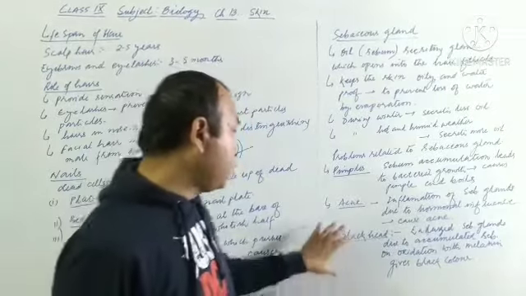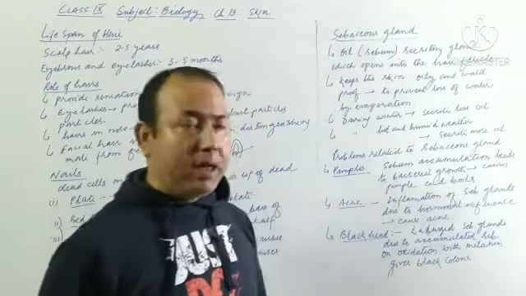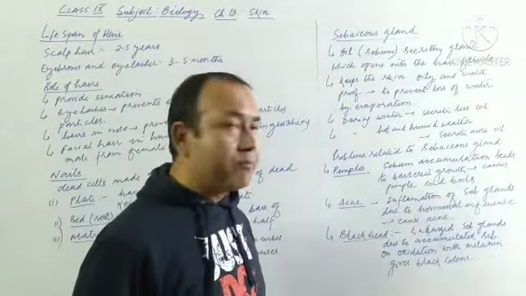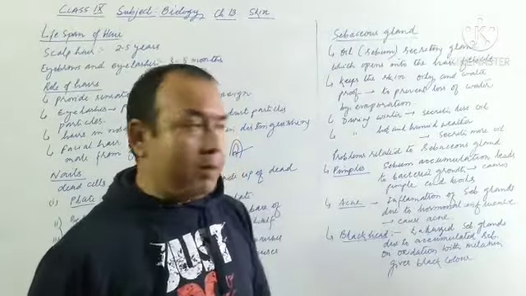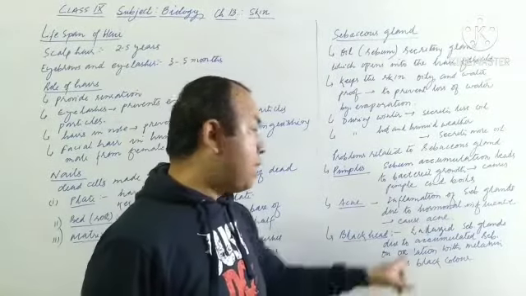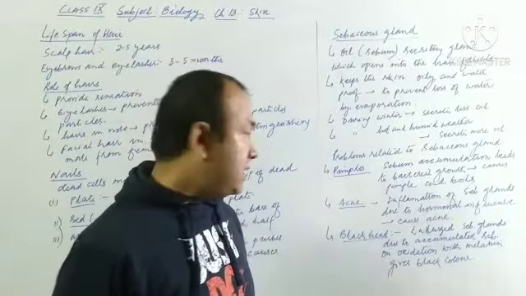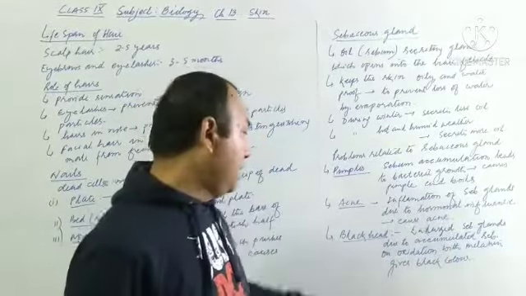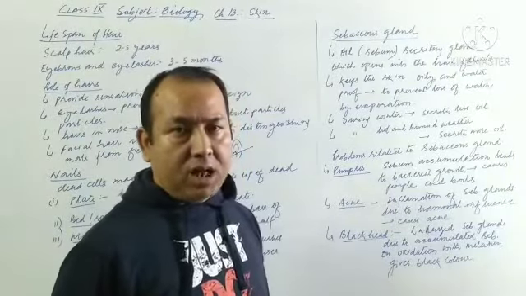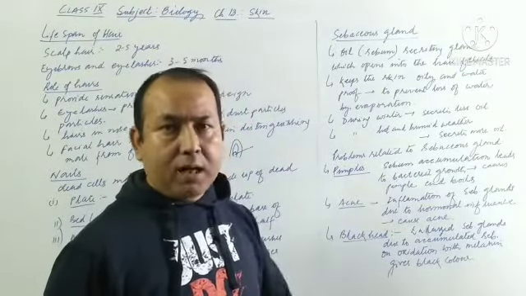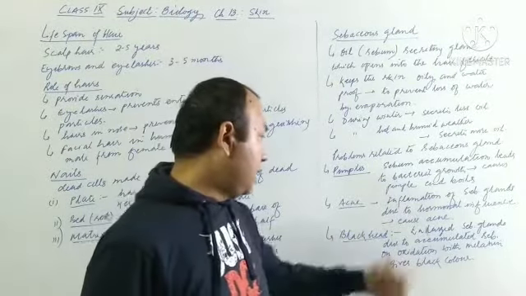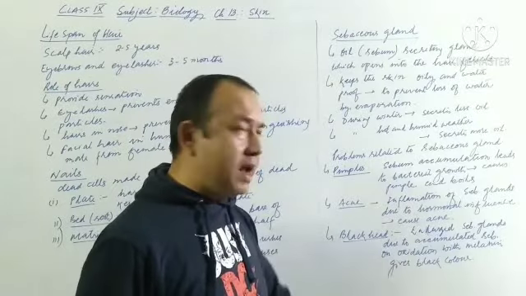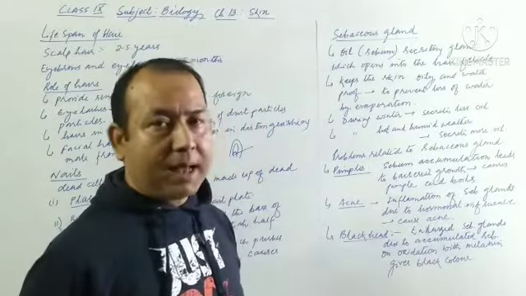And then finally comes blackhead. Blackhead is mainly due to an enlarged sebaceous gland, and the sebaceous gland becomes enlarged in this particular case due to accumulated sebum. This accumulated sebum, on oxidation with melanin, gives a black color on the skin. This black colored portion caused by the oxidation of sebum and melanin is what we call blackhead.